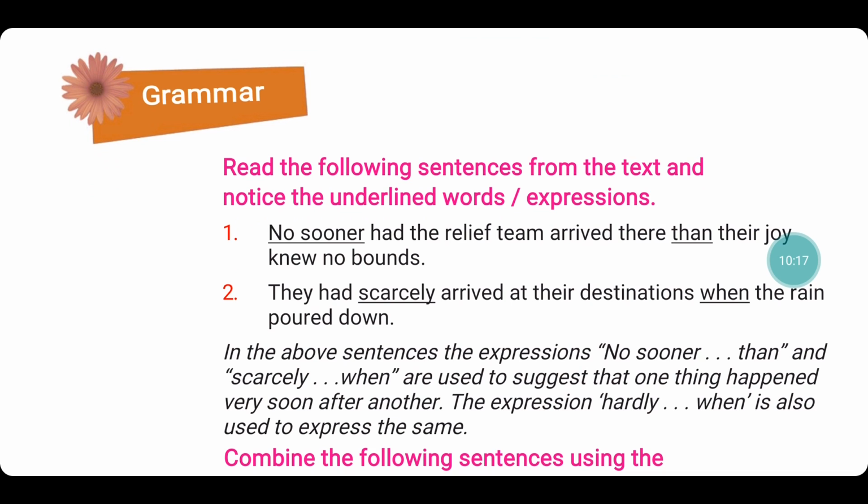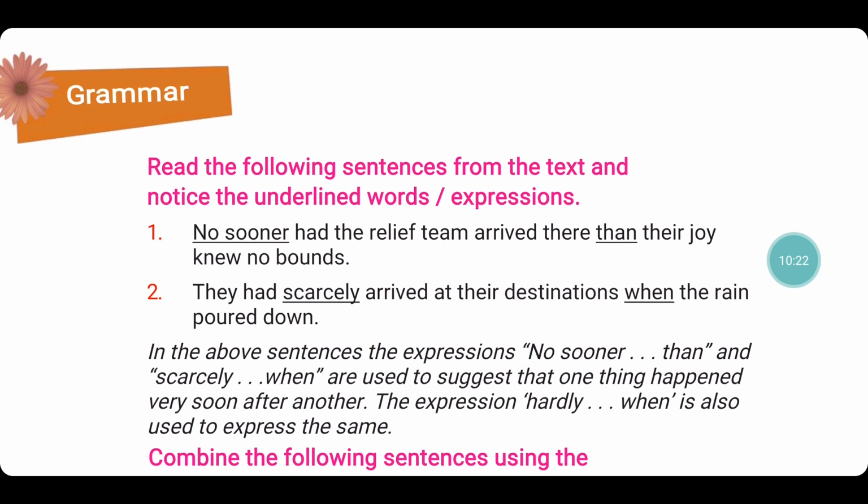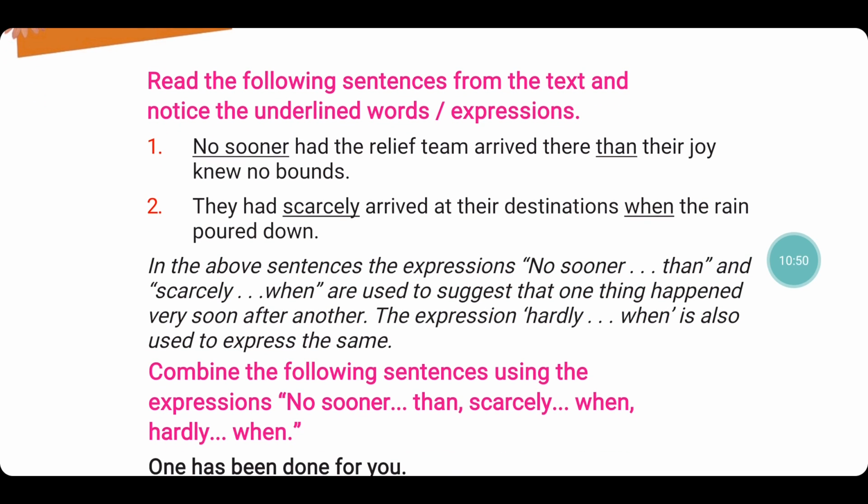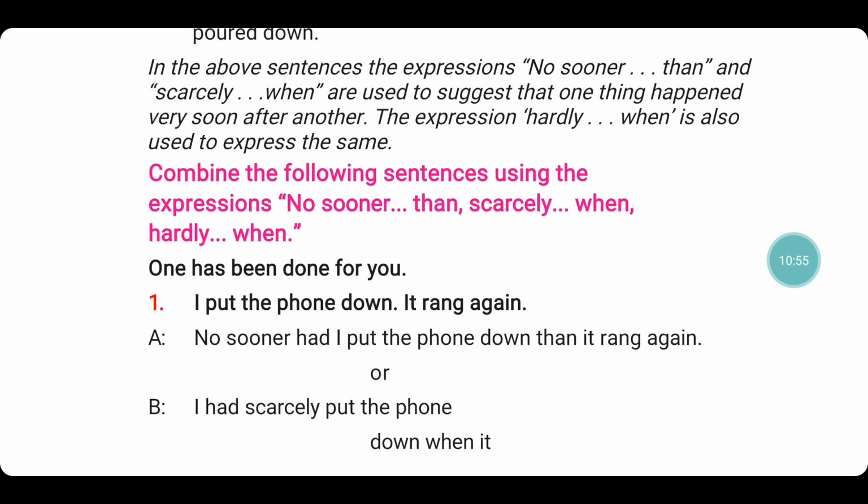On to the grammar part. Read the following sentences from the text and notice the underlined words or expressions. No sooner had the relief team arrived there than their joy knew no bounds. So this very sentence, how would it be changed using scarcely is, they had scarcely arrived at their destinations when the rain poured down. Okay, so this is how we use no sooner and scarcely. Similar to scarcely, we have hardly and rarely also. They are used in similar terms. Right, now let us see what the exercise is.